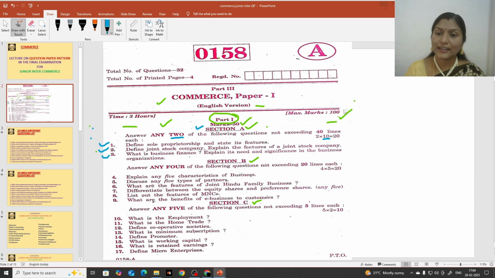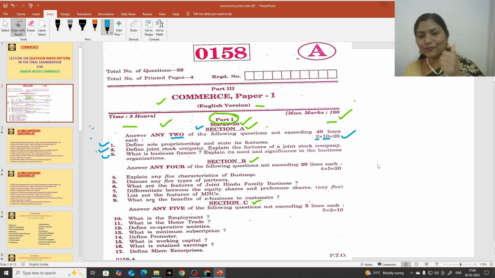Each question carries 10 marks, so if you attempt 2 questions you will get 20 marks. This is the first section, Section A, related to long questions.